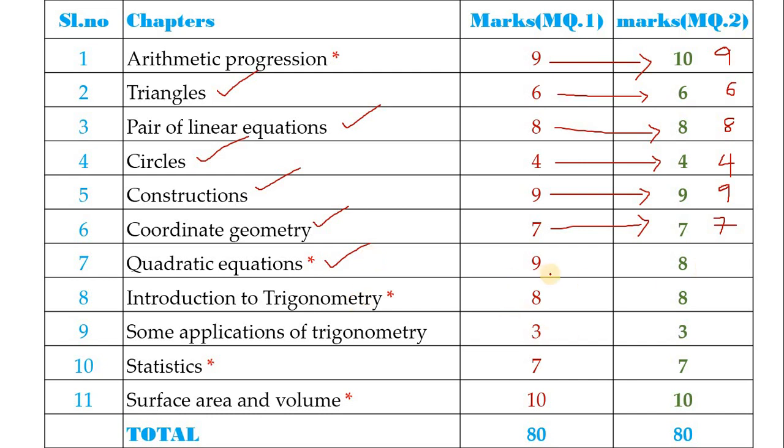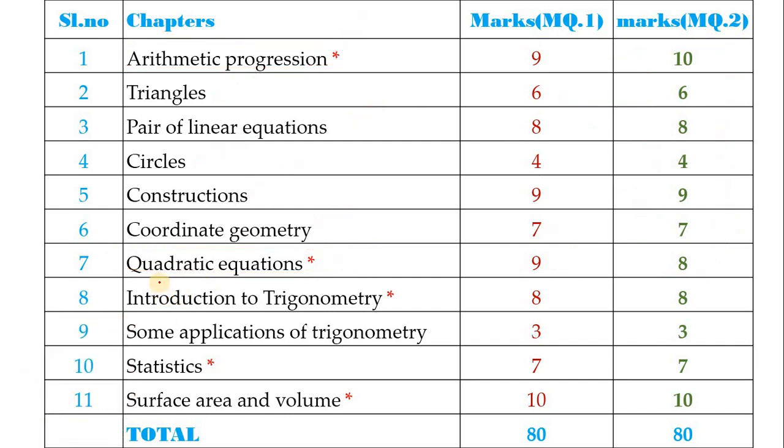quadratic equation. Here in model question paper 1 they asked for 9 marks, and in model question paper 2 they asked for 8 marks. We can see a slight difference in arithmetic progression as well as in the quadratic equation chapter. In all the remaining chapters, in both the question papers they asked for the same marks only. In arithmetic progression they asked for 9 marks here and 10 marks in model question paper 2, and in quadratic equation 9 marks here and 8 marks there. Only a slight difference in these two chapters, children. I guess in quadratic equation this year they may ask for 9 marks.